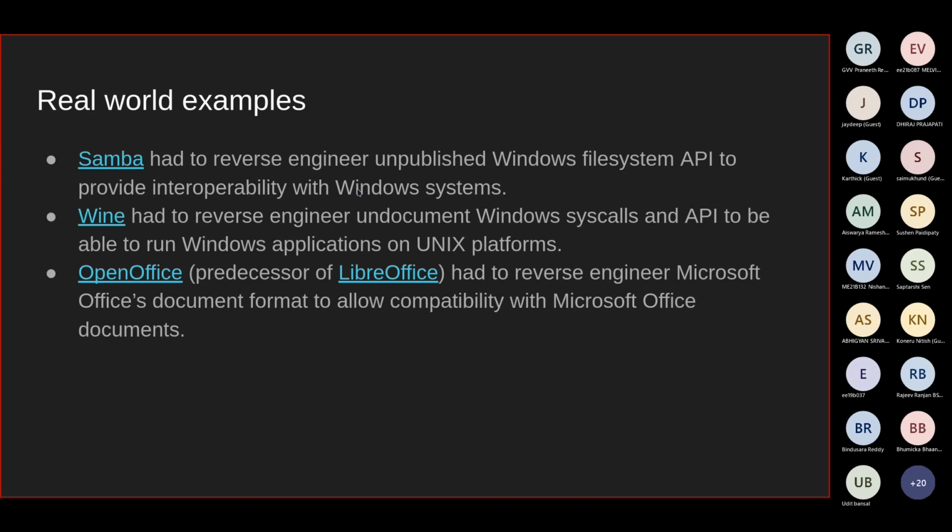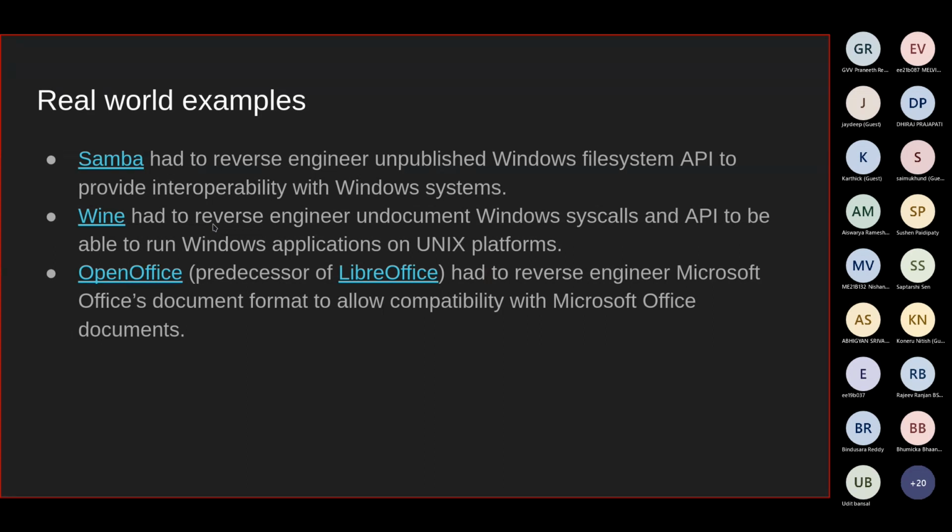There's a tool called Wine. So if you use Linux and you ever had to use a tool which is not available in Linux, you'd probably stumble across Wine. It is a tool which allows you to run Windows applications on Linux.